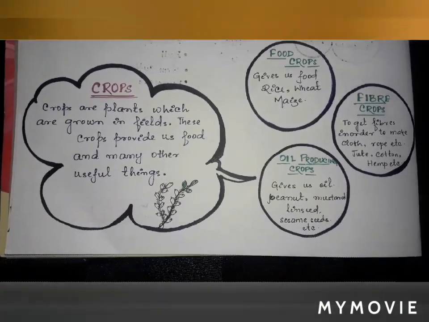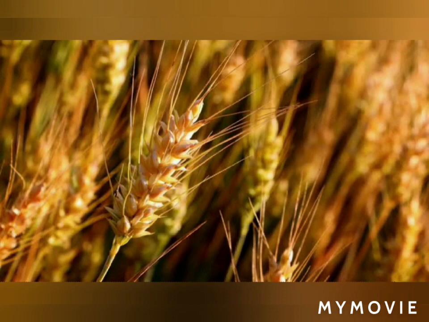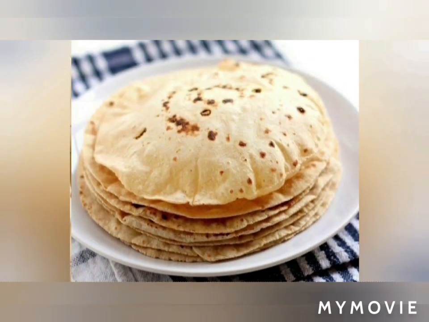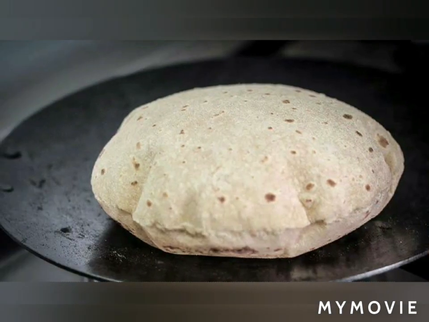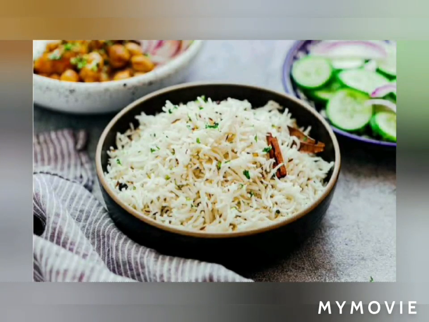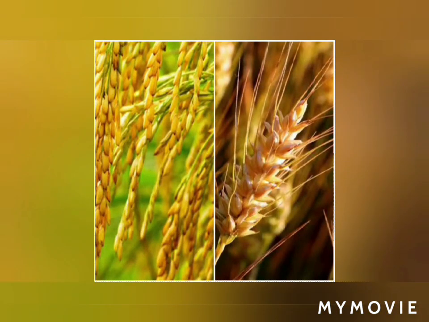Let's hear it out. Children, you know that wheat and rice are the two most common crops which we all need. Why? Because from wheat we eat yummy rotis and chapatis. Yes, hot rotis and chapatis we eat from wheat. Similarly, from rice we get chawal we eat at lunch. Yes. So these are the two most common crops which we need.